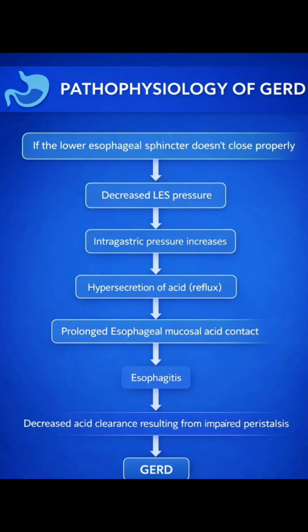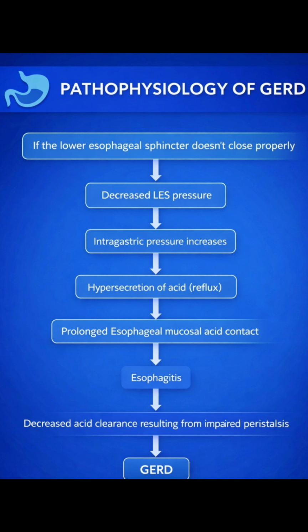Prolonged esophageal mucosal contact with acid increases. Esophagitis, inflammation of the esophagus, occurs and decreases the acid clearance from the esophagus due to impaired peristalsis. Peristalsis means food moving downward in the esophagus. Then GERD occurs in the body.